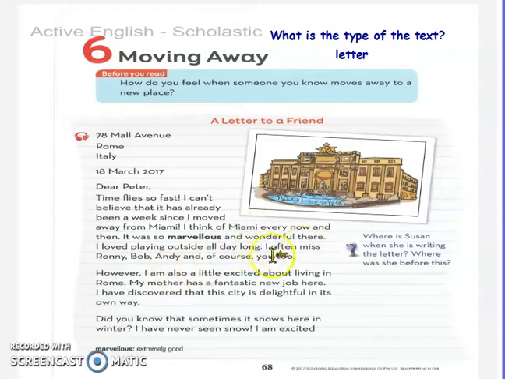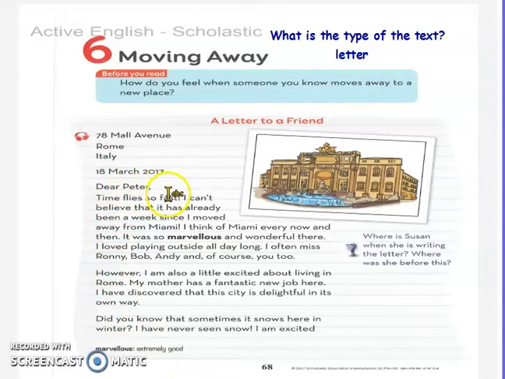I often miss Ronnie, Bob, Andy, and of course you too. However, I am also a little excited about living in Rome. My mother has a fantastic new job here. I have discovered that this city is delightful in its own way. Did you know that sometimes it snows here in winter? I have never seen snow.